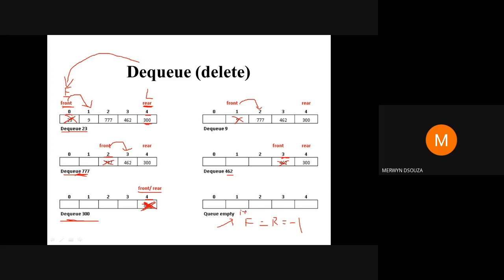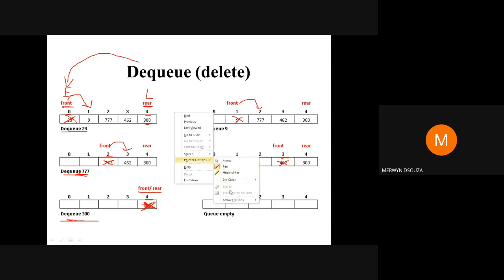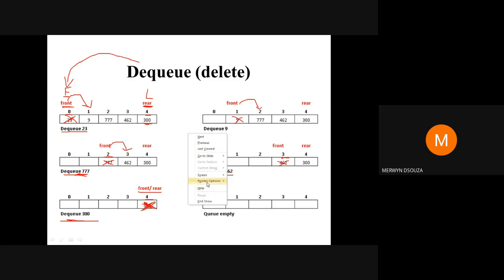If something happens, how will you check that your queue is going to become empty? Can anyone tell me? You will come to know that your queue is becoming empty based on the diagram here, this second last diagram.